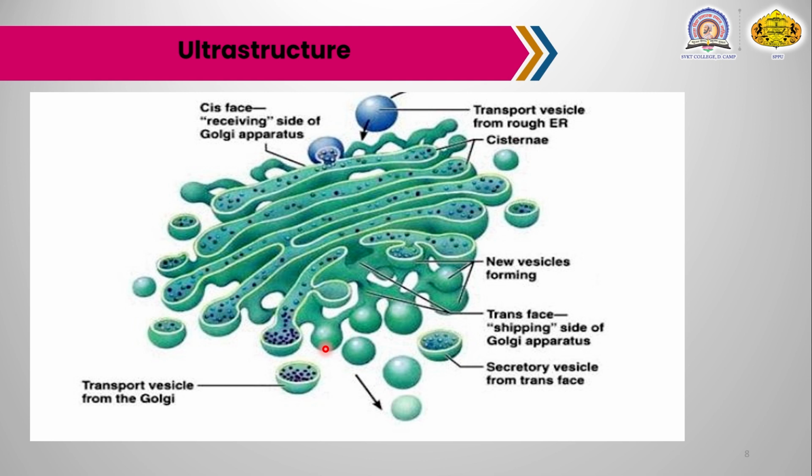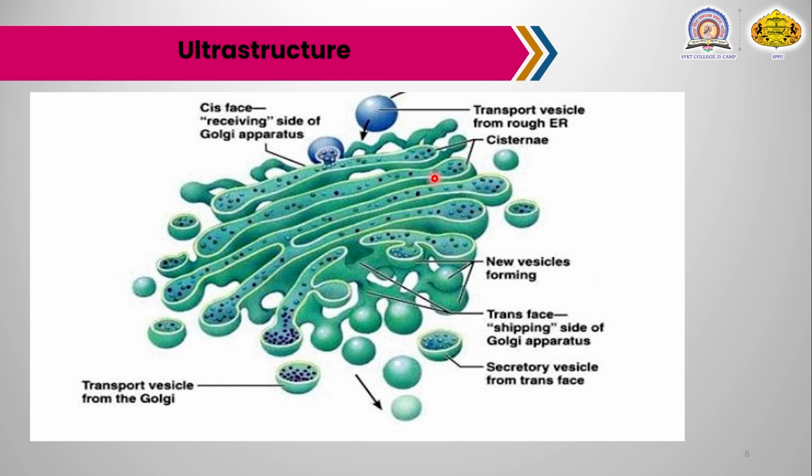So, the Golgi apparatus is a major organelle mostly found in eukaryotic cells, and this Golgi apparatus is composed of stacks of membrane-bound structures called cisternae. These stacked membrane-bound structures are present in the ultrastructure of the Golgi apparatus.